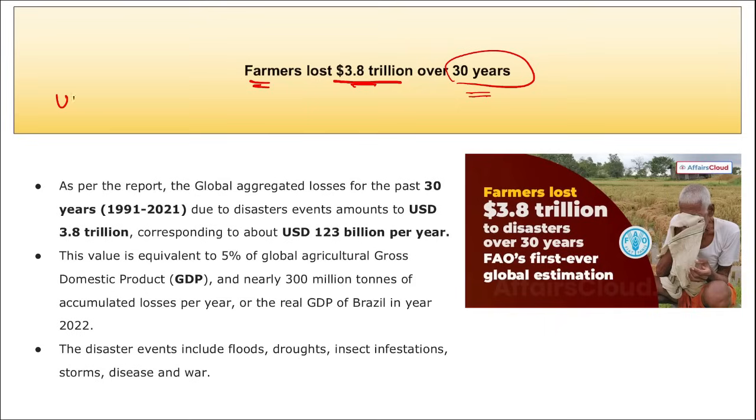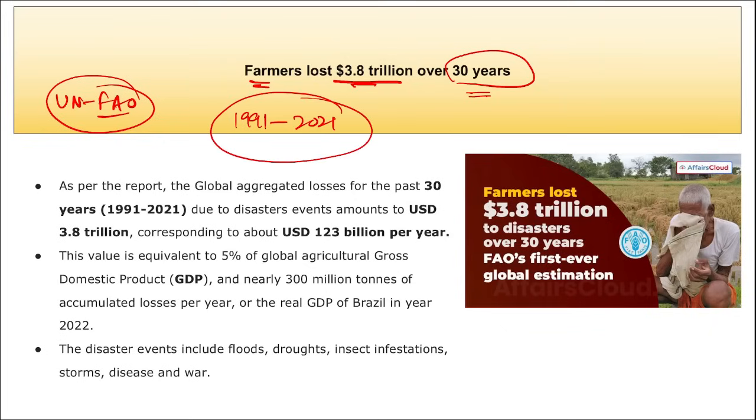Right? This data was released by United Nations FAO, that is Food and Agriculture Organization. They released a report which is the first ever global estimation of the impact of disaster on agriculture production. And as per the report, over the past 30 years, that is from 1991 till 2021, due to various disasters, the total amount lost by farmers is almost $3.8 trillion, and roughly globally this averaged to around $123 billion every year. The amount is being lost by farmers.